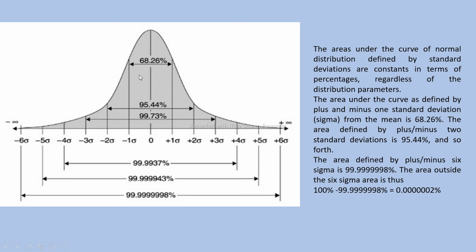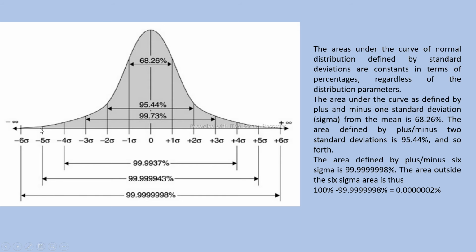A graph is shown, a bell-type curve. Let us understand what this graph is telling. There is a scale that starts from 0, and we have various standard deviations. On the positive x-axis we have up to 6, and if you go to the negative, they are -1, -2, -3.